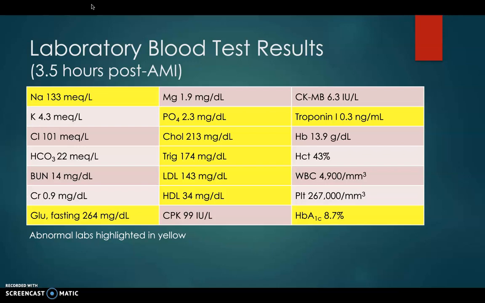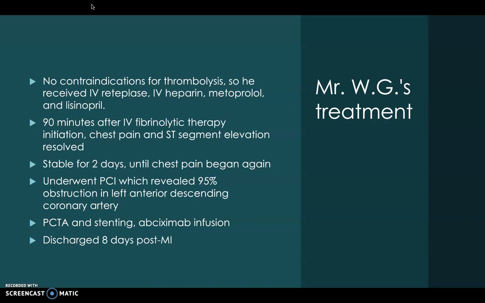His laboratory blood test results were obtained 3.5 hours post-acute MI. Notice he has hyperlipidemia, he has poorly controlled diabetes, and most significantly, his troponin is elevated. So Mr. WG was found to have no contraindications for thrombolysis, so he received IV retelplase, IV heparin, metoprolol, and lisinopril.